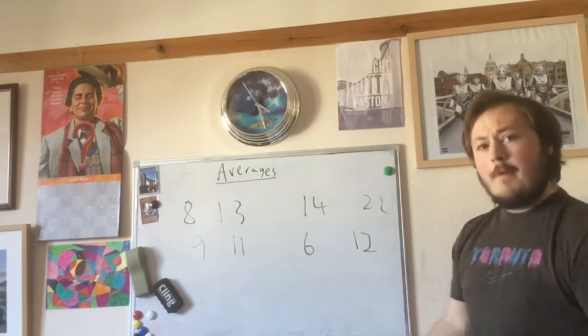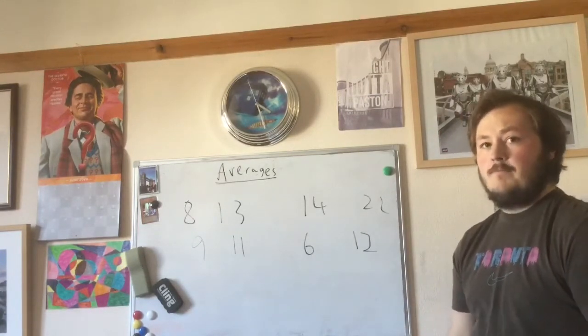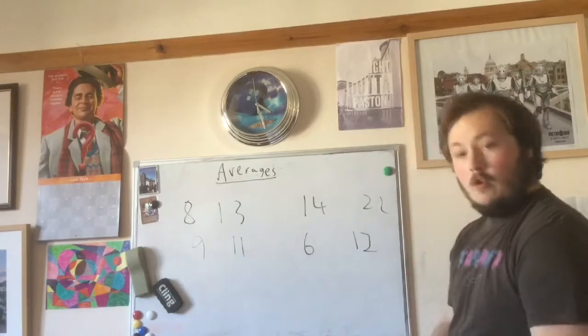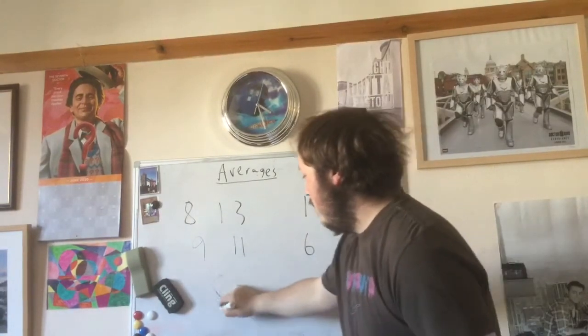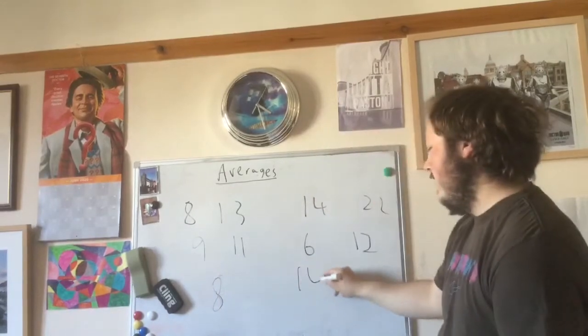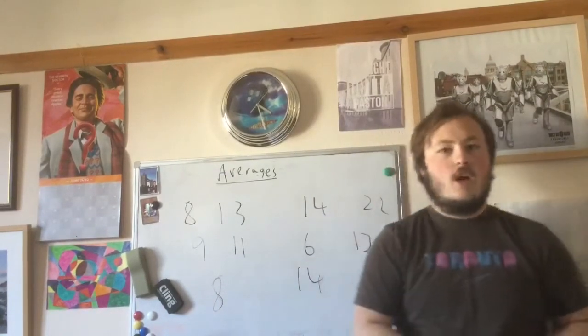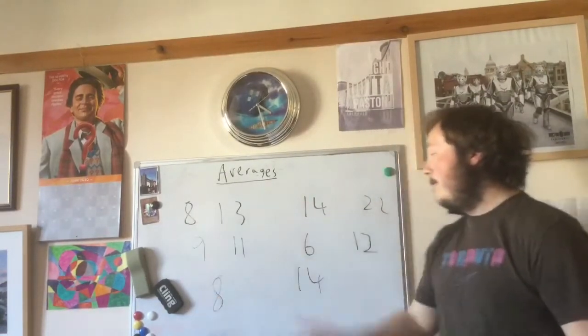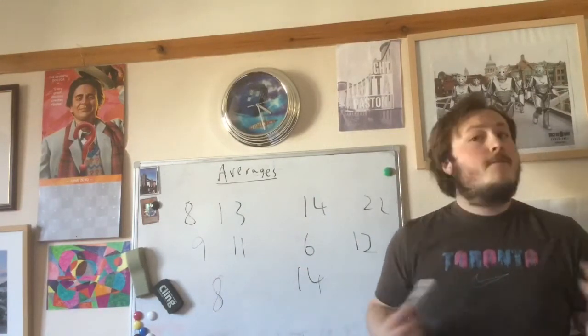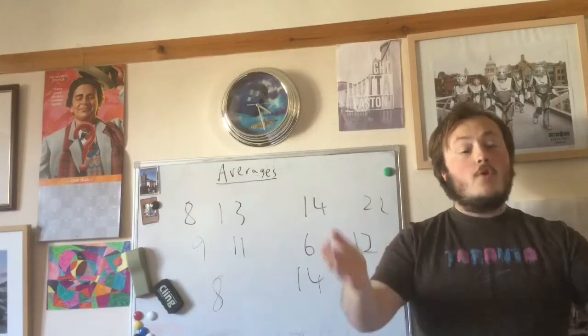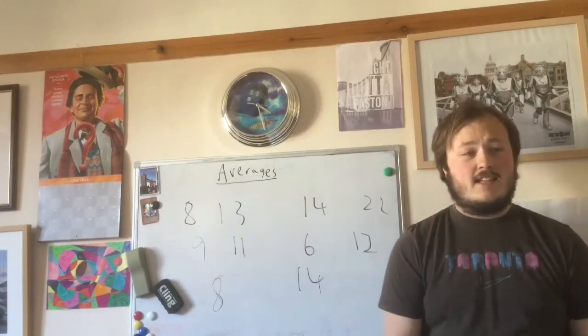Now, what about the other criticism? Now let's say that I add 2 more numbers to this. I'm going to add another 8 and another 14. So, 8 now appears twice and 14 appears twice. Which one's the mode? Well, they both appear twice. So there's more than one mode in this data now.